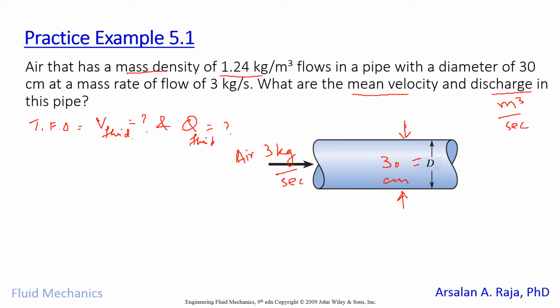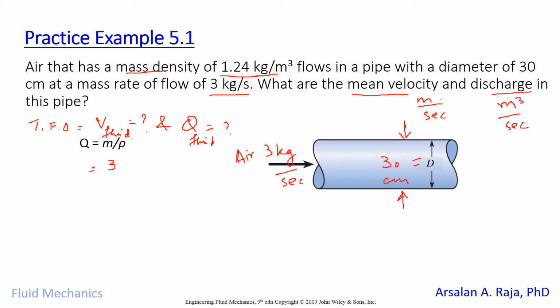Then we must also remember the velocity unit, which is meter per second. And we are given the density of the fluid, and also the mass flow rate, which is 3 kilogram per second. So let's have a look at the equation we are going to use. We can obtain the volumetric flow rate if we divide the mass flow rate of the air by the density of the air.